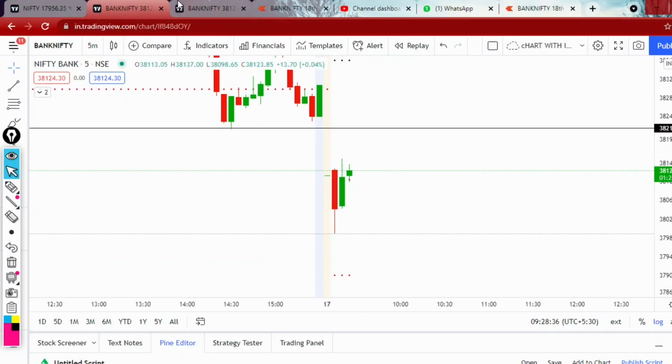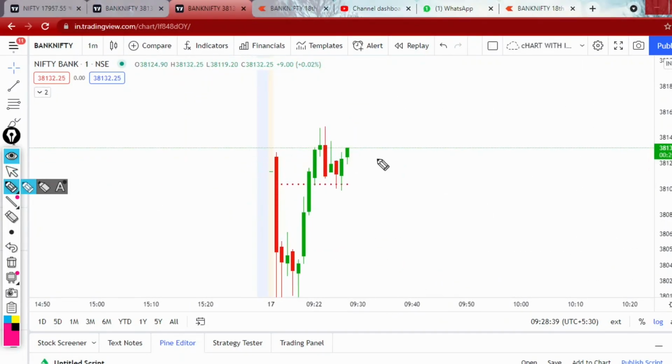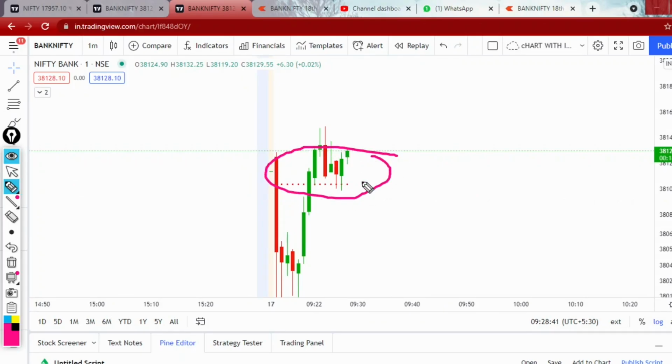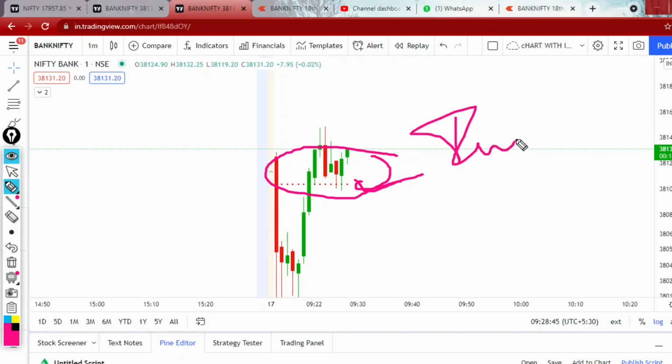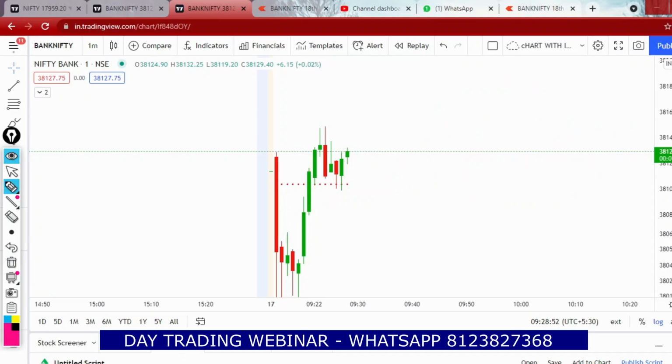Yeah. In Bank Nifty also you can see how beautifully the pivot is acting. That is the reason why we are using CPR and pivot points. These are the levels which will be followed by big institutions and big players. So we are following the footprints of these big players.